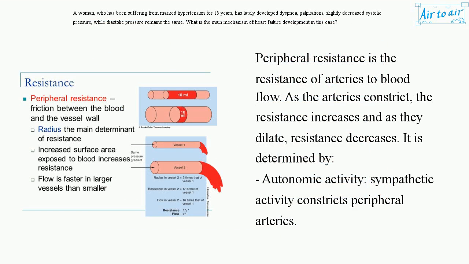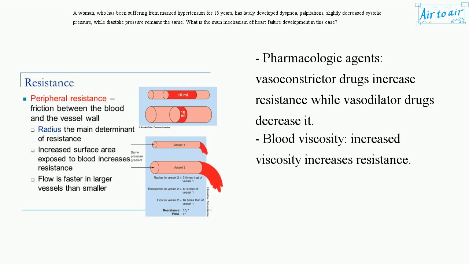Peripheral resistance is the resistance of arteries to blood flow. As the arteries constrict, the resistance increases, and as they dilate, resistance decreases. It is determined by autonomic activity. Sympathetic activity constricts peripheral arteries. Pharmacologic agents: vasoconstrictor drugs increase resistance while vasodilator drugs decrease it. Blood viscosity: increased viscosity increases resistance.